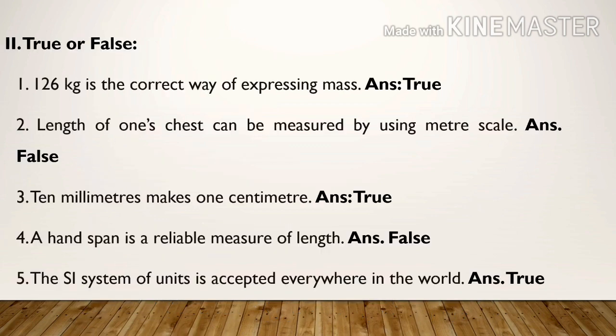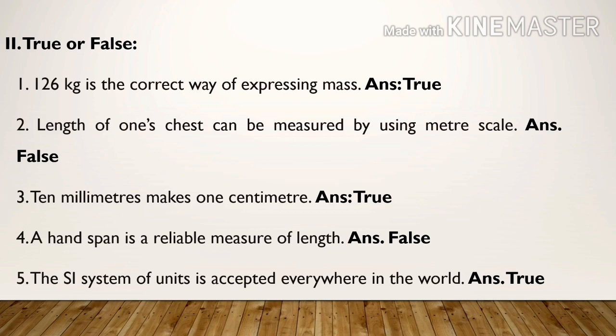Second Roman letter, true or false. Question number 1. 126 kilogram is the correct way of expressing mass. Answer is true because kilogram is the unit for mass. Question number 2. Length of one's chest can be measured by using meter scale. Answer false. Length of one's chest can be measured by using measuring tape is the correct answer.